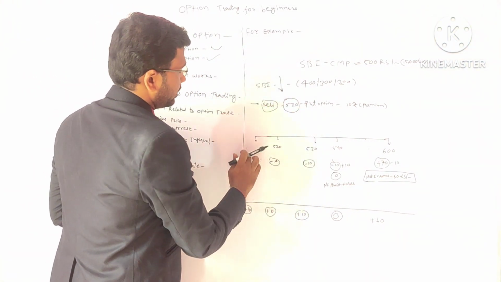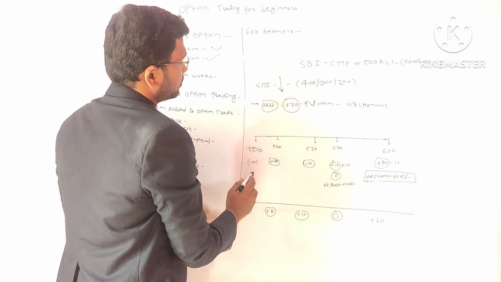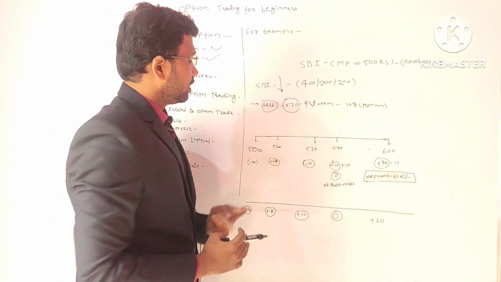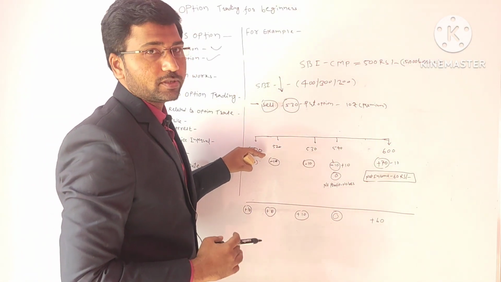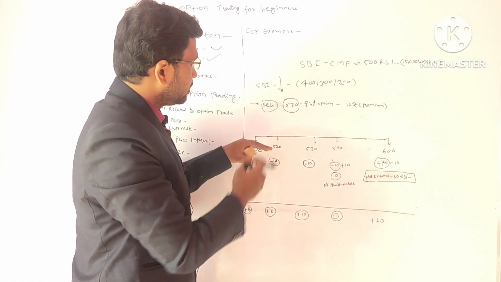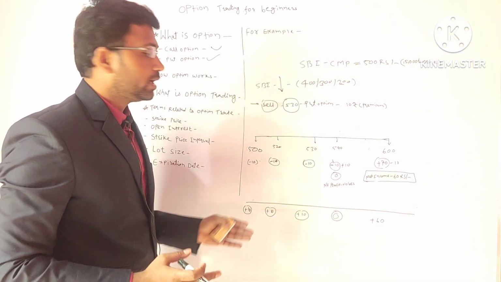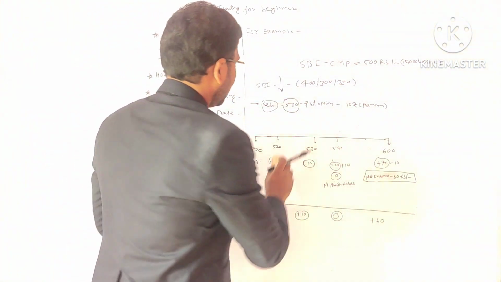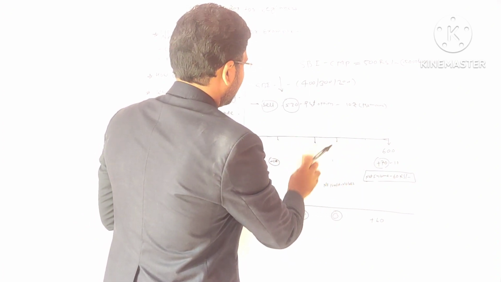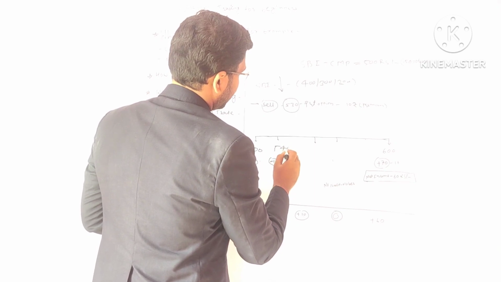If the market price is 500, so current market price is 500. So your premium will be liable for you if there is no change in the price. If the price doesn't rise above 500, and the price doesn't go down below 500, then your premium of 10 rupees will be liable. It will be deducted. Now the price comes down and it becomes 540.